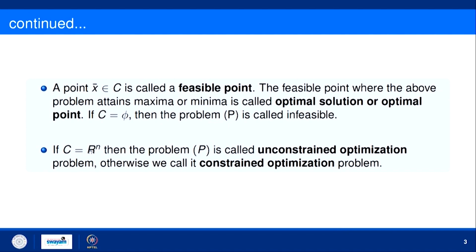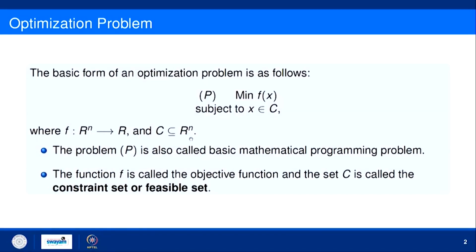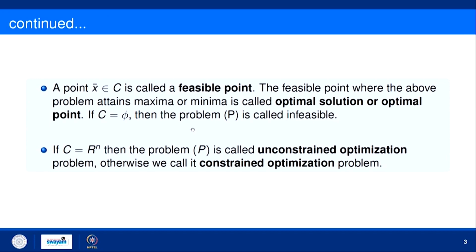Now, if this C is the whole Rn, because this C is basically a subset of Rn, if this C is equal to Rn, then this problem is called an unconstrained optimization problem. Otherwise, if C is a proper subset of Rn, then we call it a constrained optimization problem.